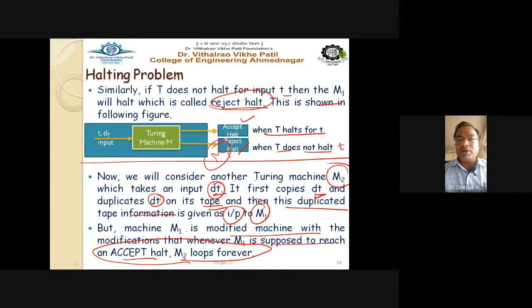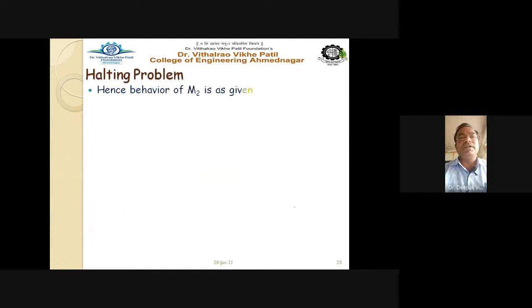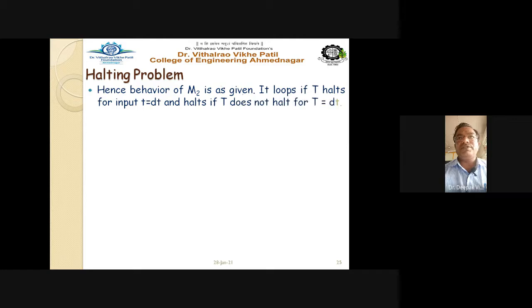Machine M1 is a modified machine with the modification that whenever Turing machine M1 is supposed to reach the accept halt state, M2 loops forever. Means when M1 is in the accept halt state, M2 loops forever. Getting this point? So the meaning is that the behavior of M2 is given as: it loops if t halts for input t equal to dt, and it halts if t does not halt for t equal to dt.